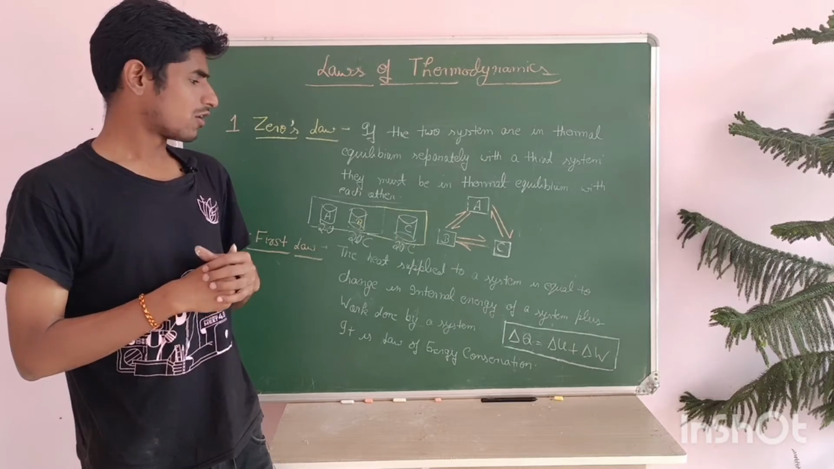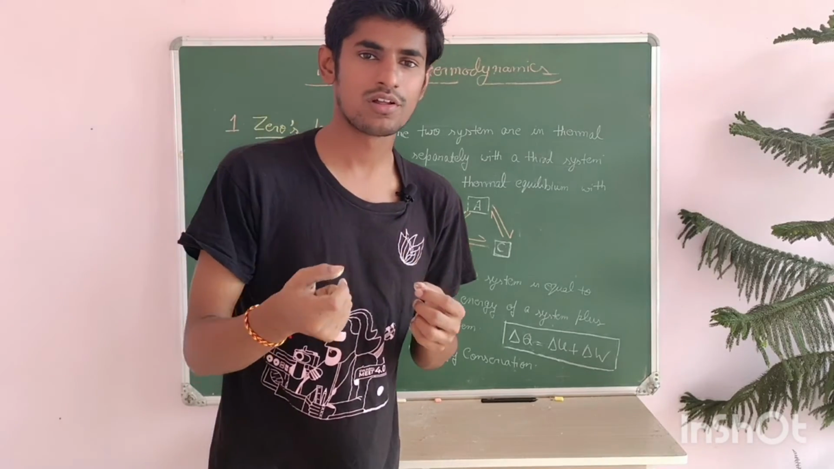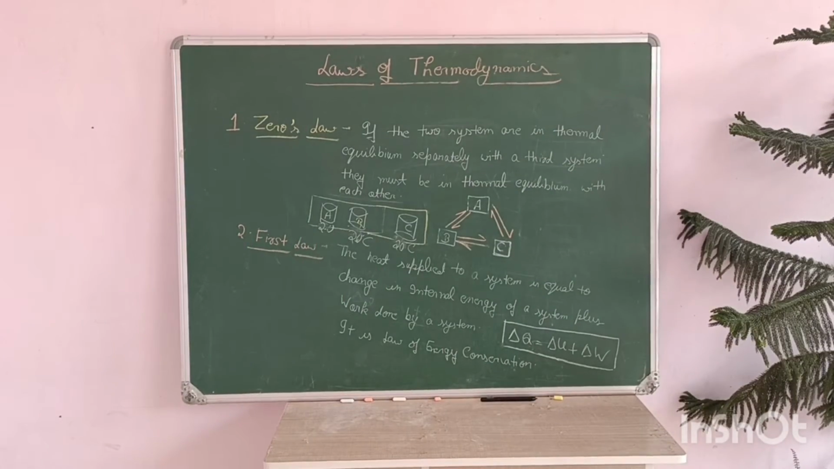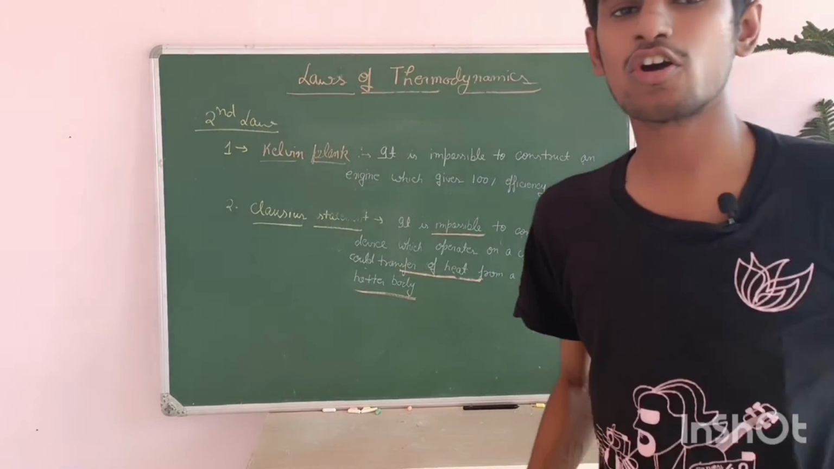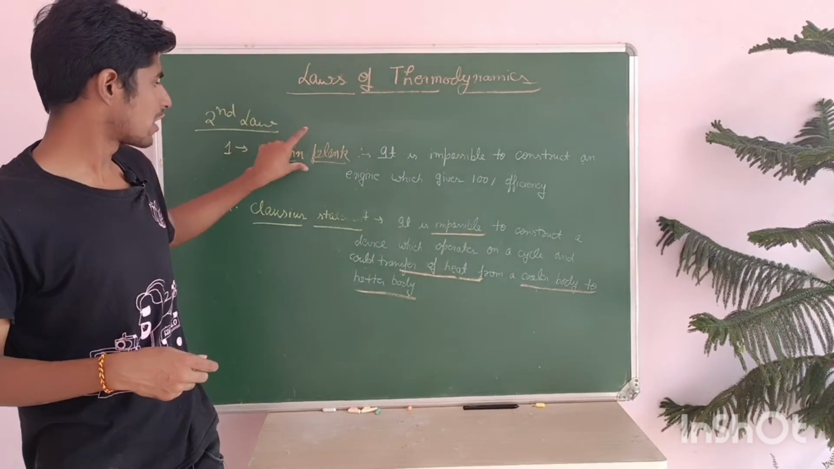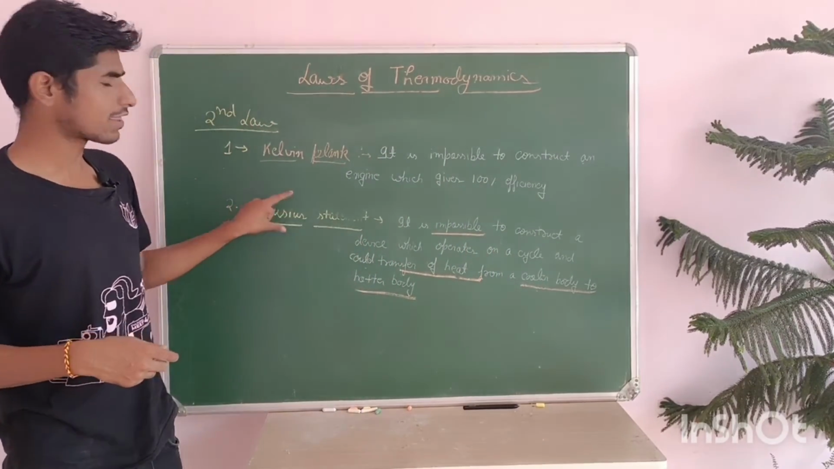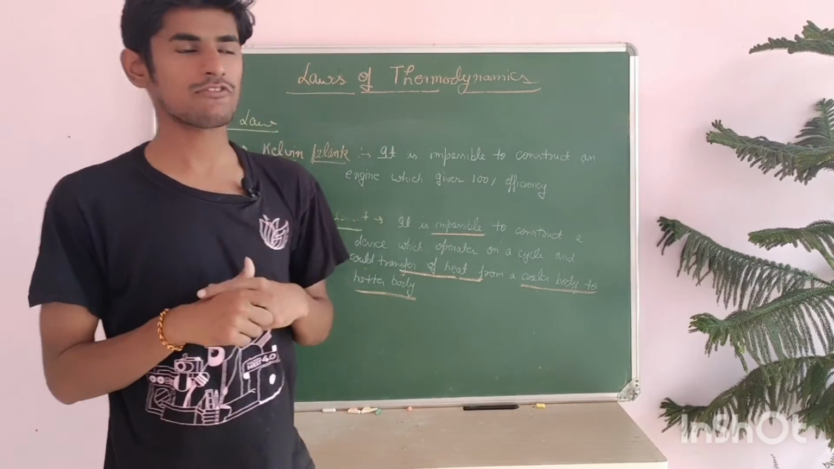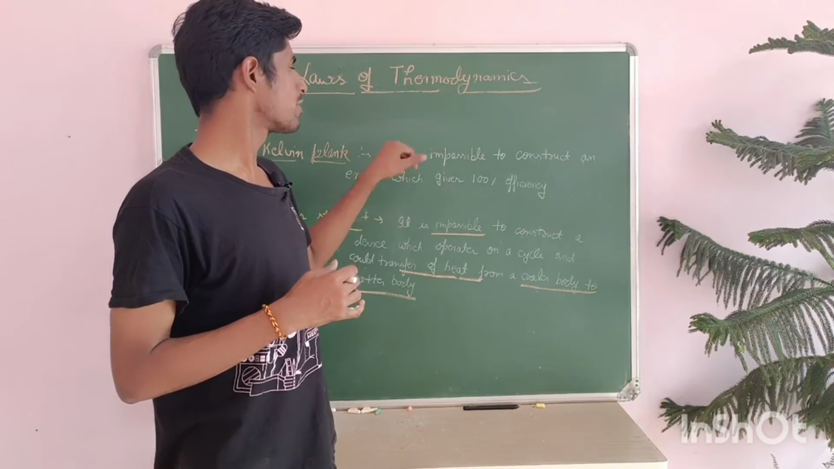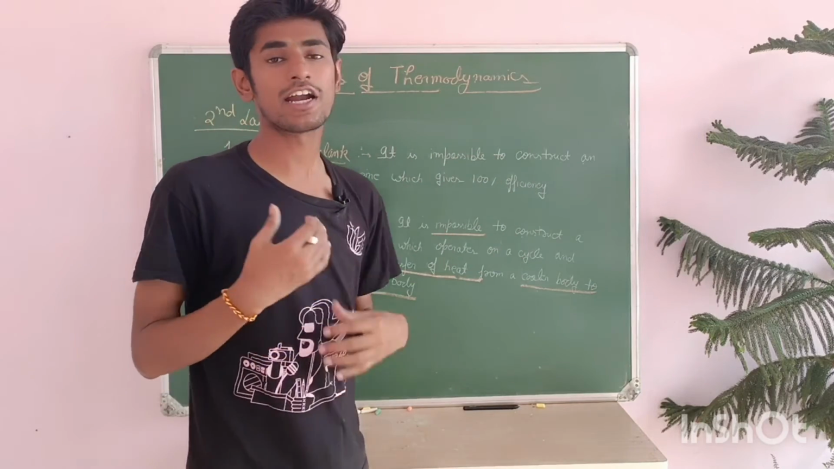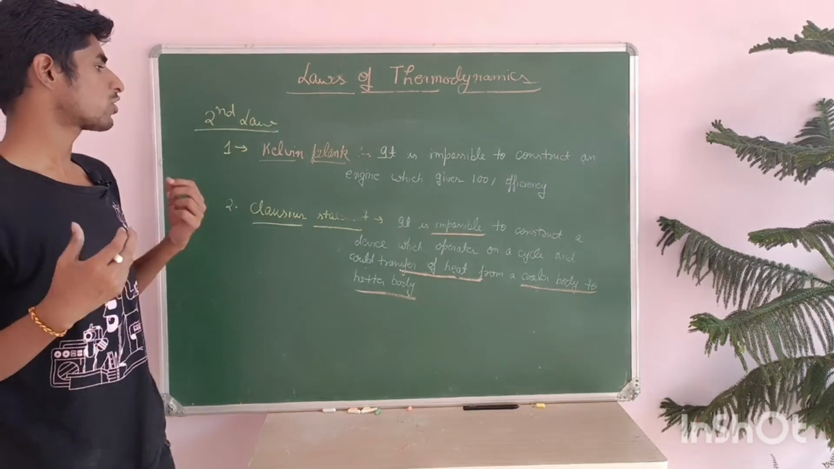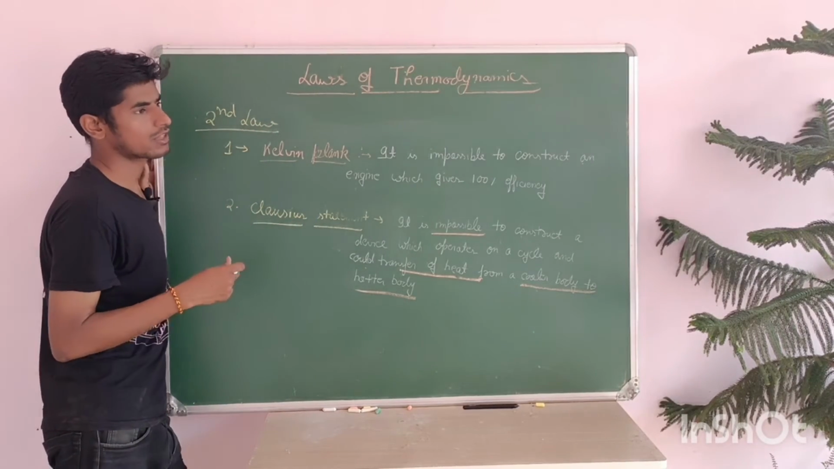Now we come to the second law. There are two statements in the second law. First is Kelvin-Planck's statement and second is Clausius' statement. We will discuss them one by one. Kelvin-Planck's statement says that it is impossible to construct an engine which gives 100% efficiency.